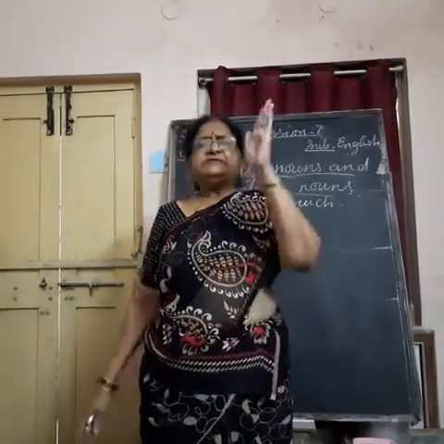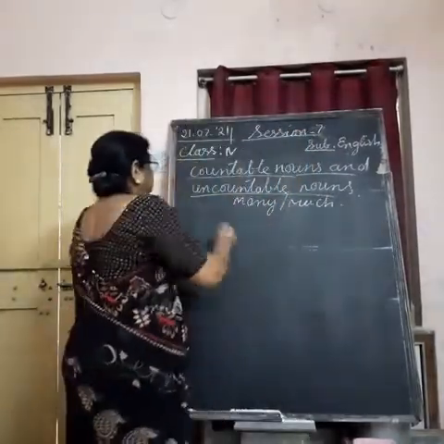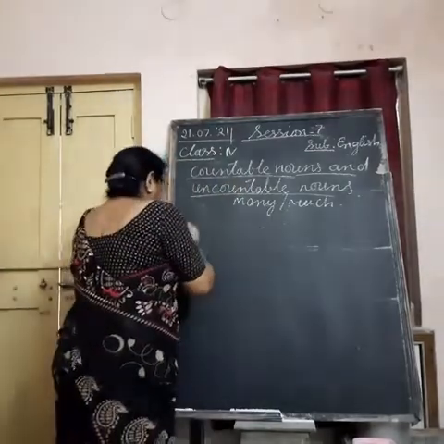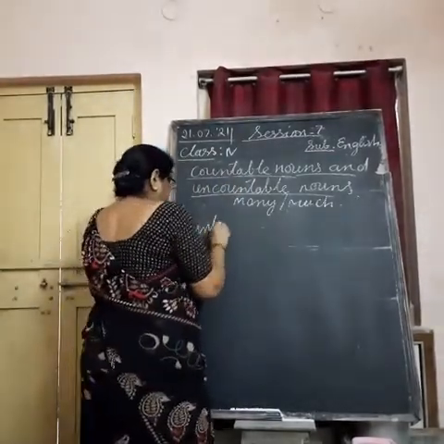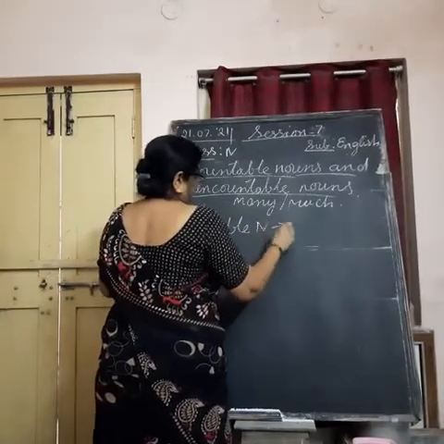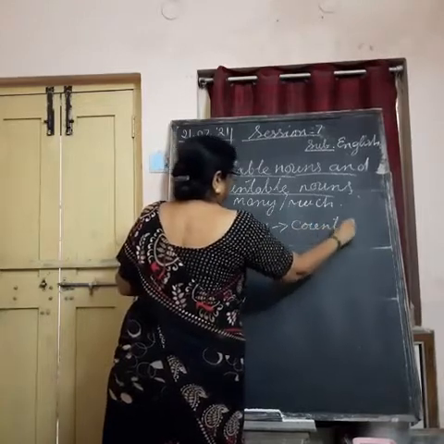Understand? The things which you count in a number are called countable nouns. Countable nouns are those nouns which you count in number. We can count them in number.